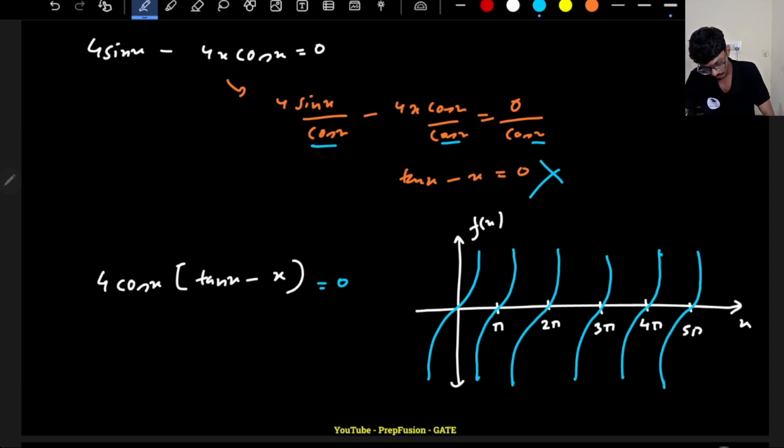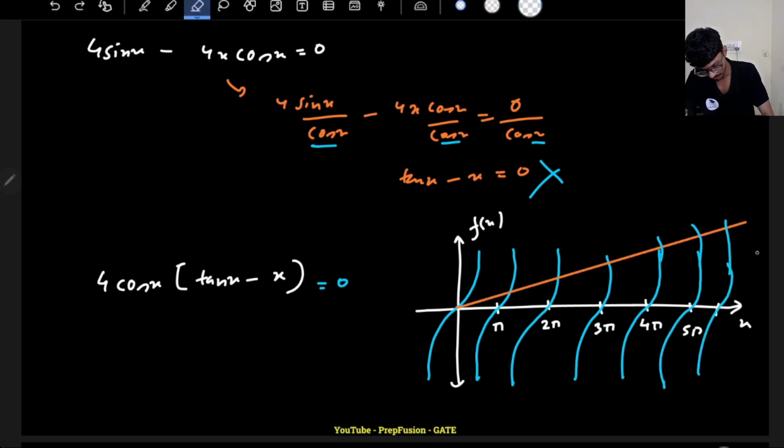So 6 pi is also there. This is my graph of f of x equal to x. Roughly it will always cross this big line.